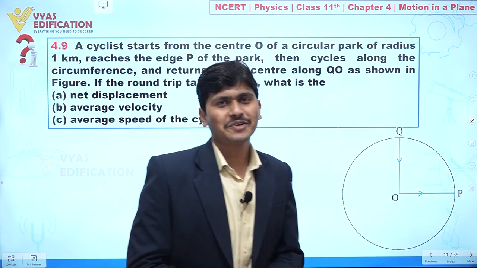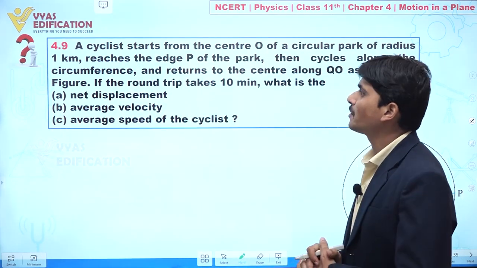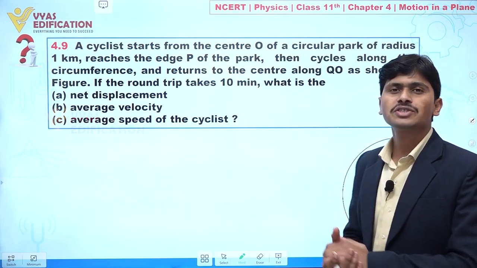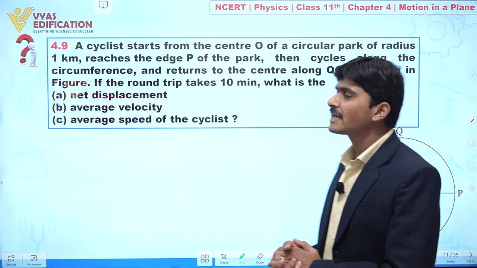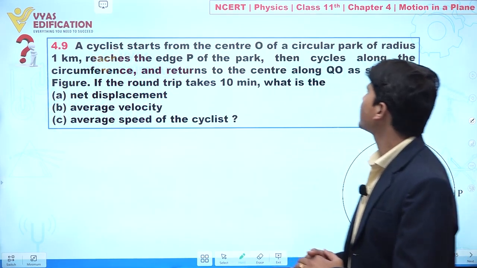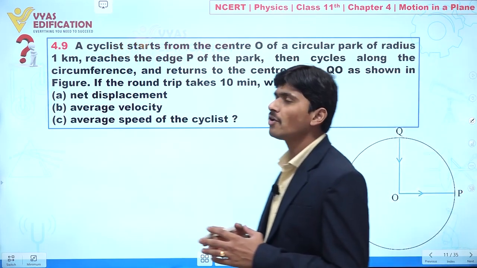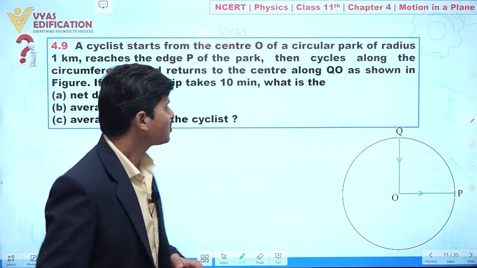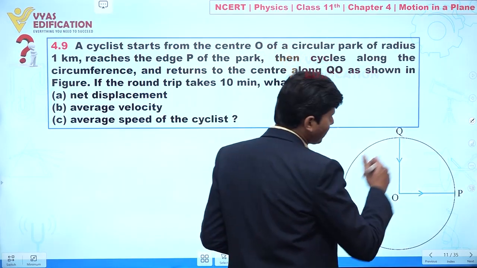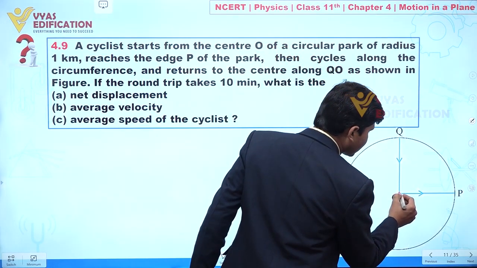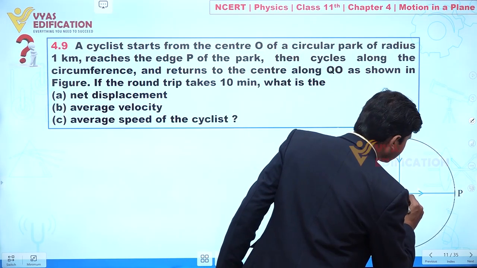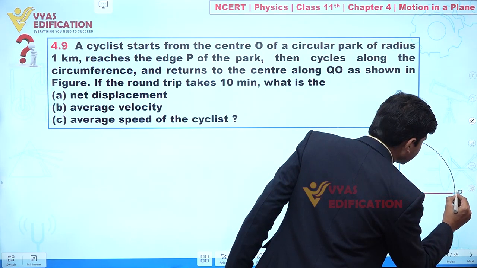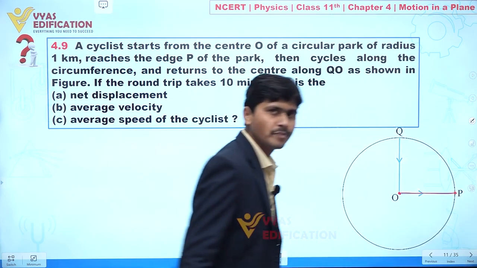Now dear student, we are going to discuss question number 4.9. In this question it is given that a cyclist starts from the center O of a circular park of radius 1 kilometer. So you can say we have a circular park, a cyclist starting its journey from point O, and this cyclist is going from O to P first.